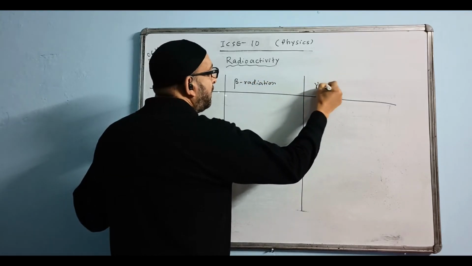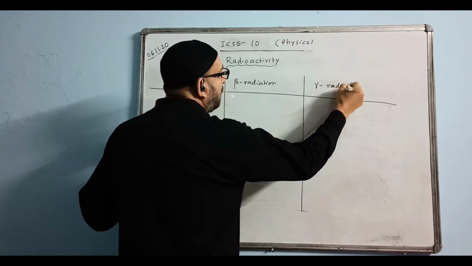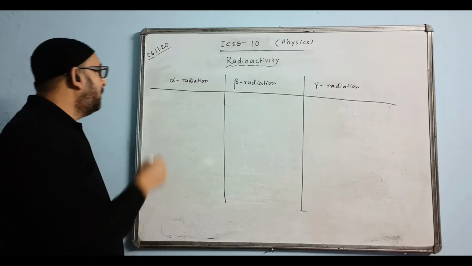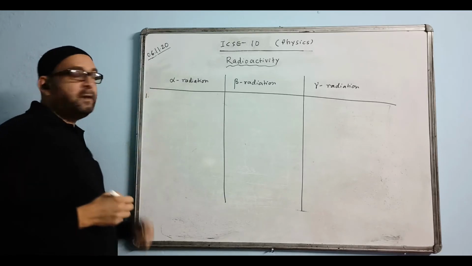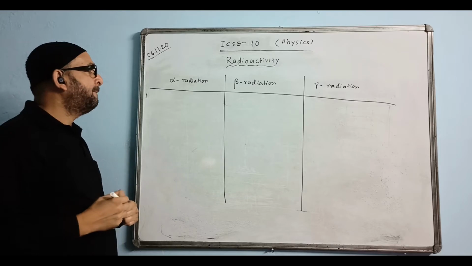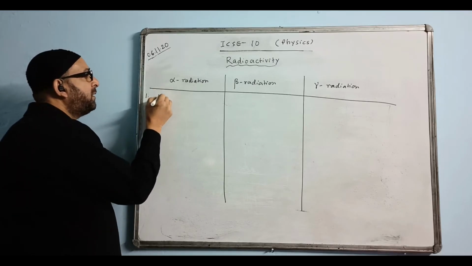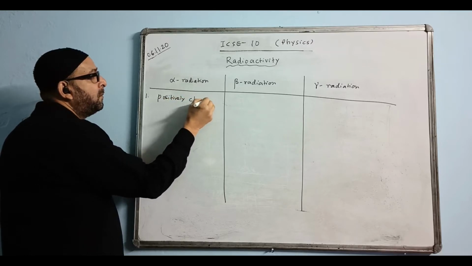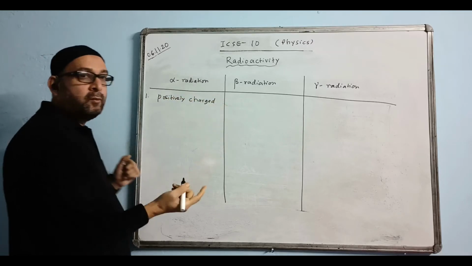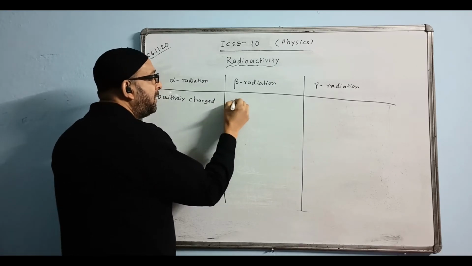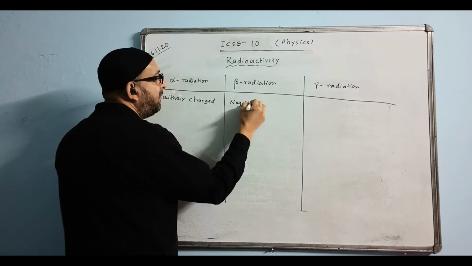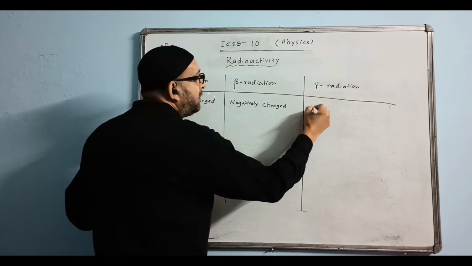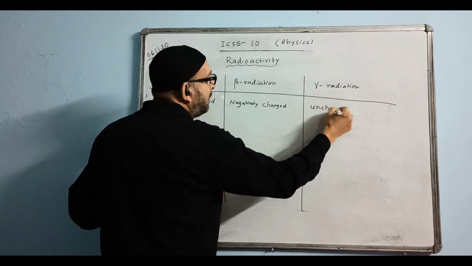Here I'll write gamma radiation. Alpha, beta and gamma radiations. First point I write: alpha is positively charged. As you know, beta radiation I write negatively charged. Here I write uncharged, that means neutral.